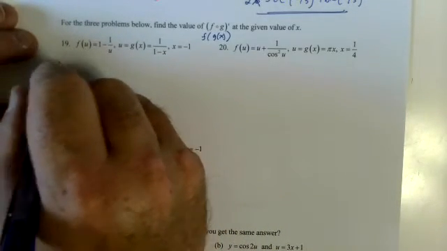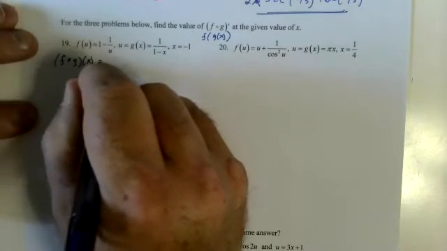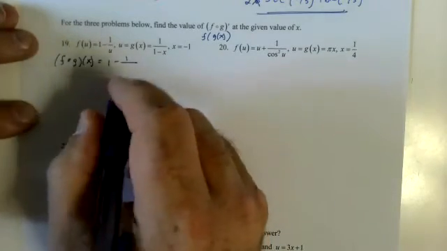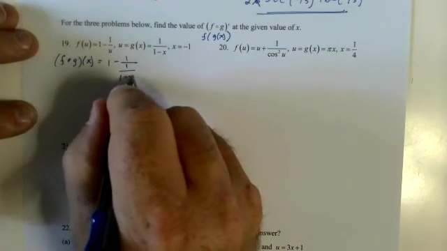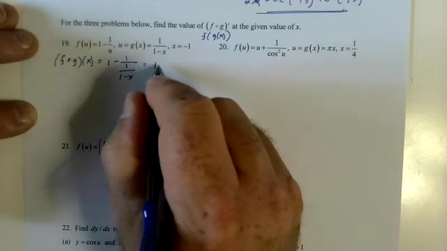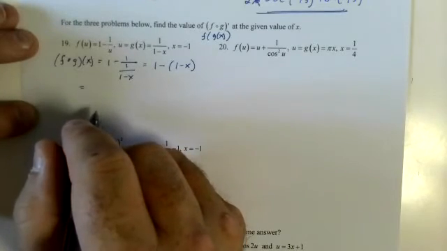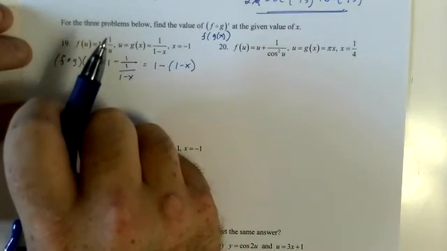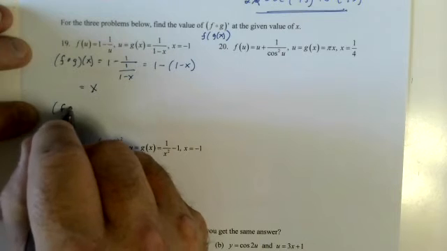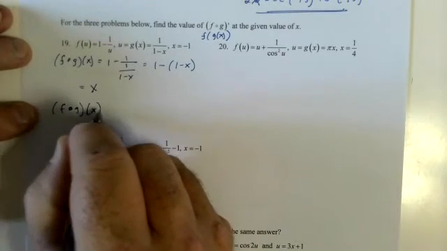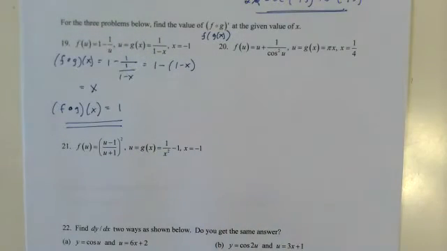So F, I'll do their stupid little nomenclature, is 1 minus 1 over 1 minus X, which is 1 minus parentheses 1 minus X, which, unless I'm mistaken, is X. Yeah, so let's make our lives a little bit easier. Yeah, that's good. I can live with that.